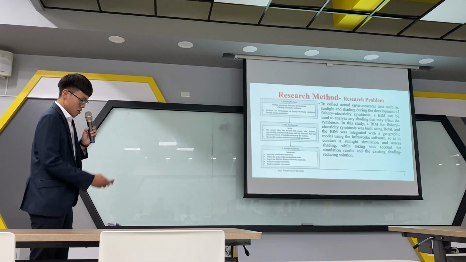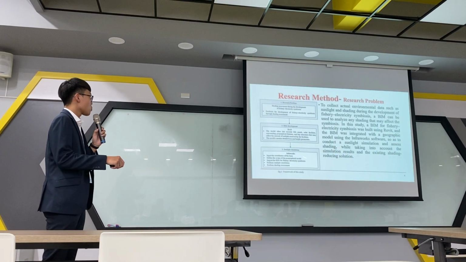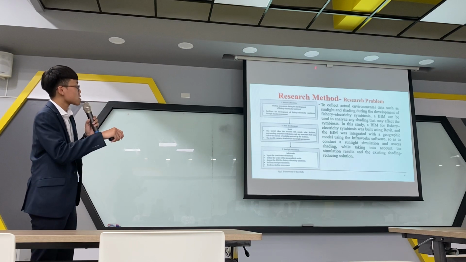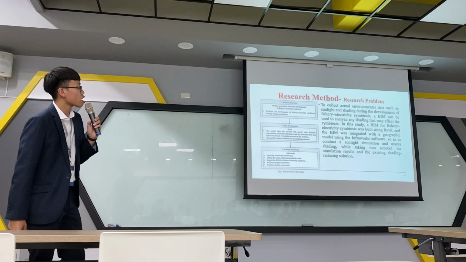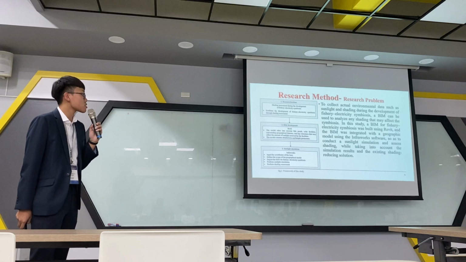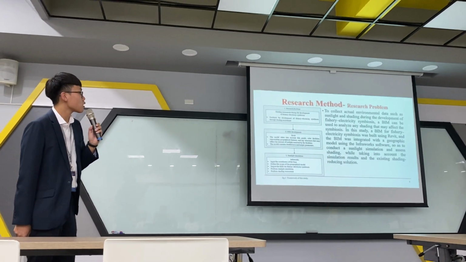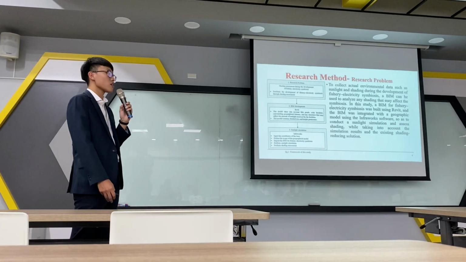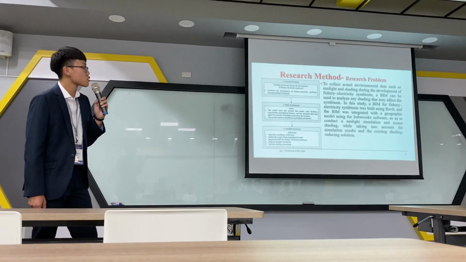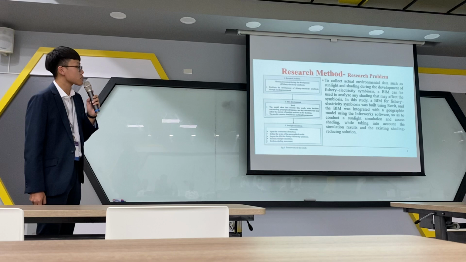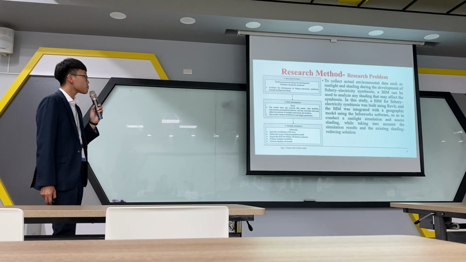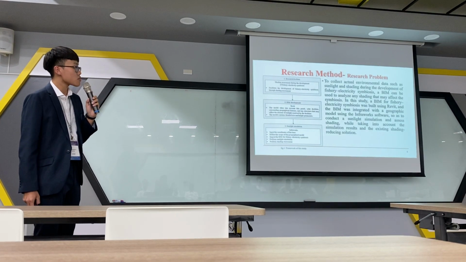Research method, and figure 1 is the framework of this study. First is the research problem. To collect actual environmental data such as sunlight and shading during the development of fishery electricity symbiosis, a BIM can be used to analyze any shading that may affect the symbiosis.